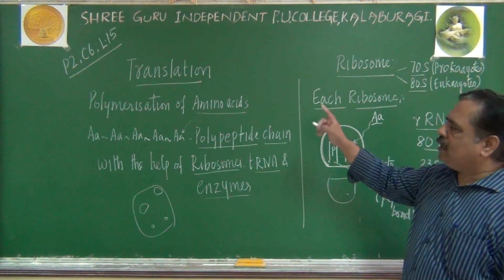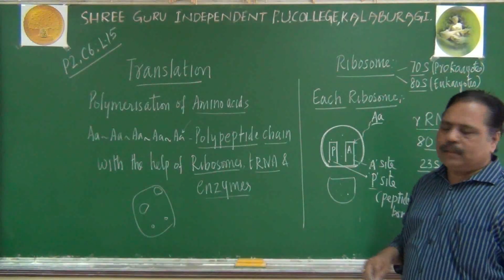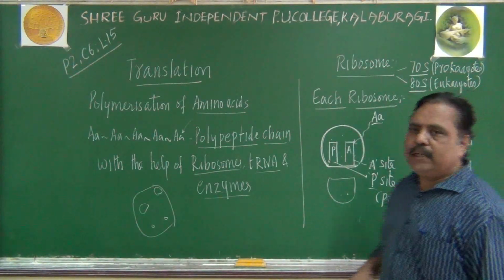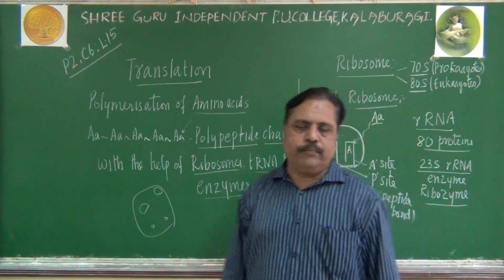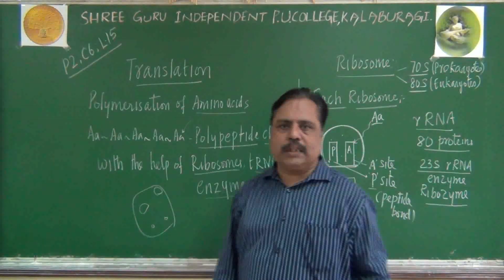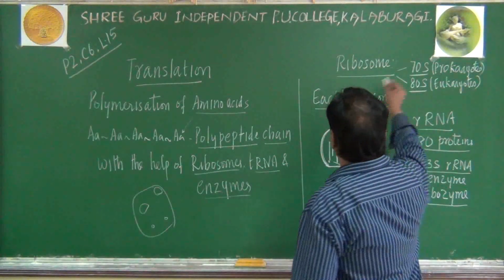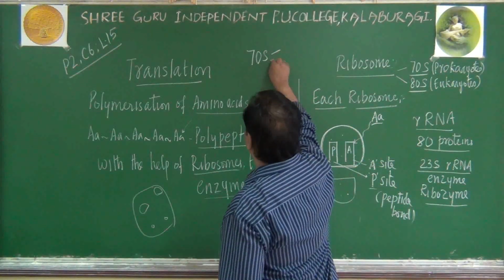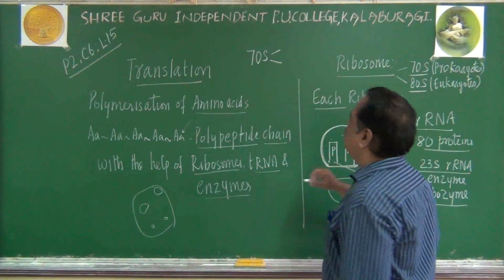This becomes the ribosome structure. Of course, I told you 70S ribosome and 80S ribosome like that. The 70S ribosome has two subunits.